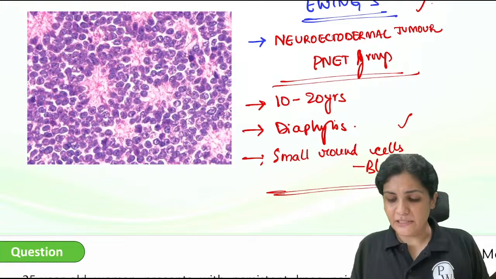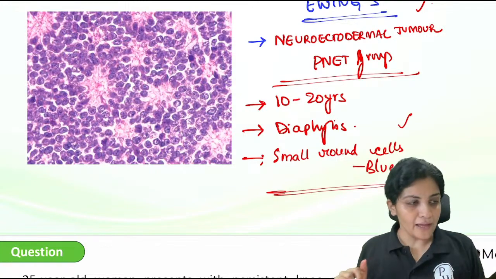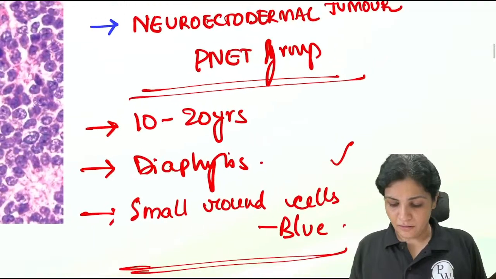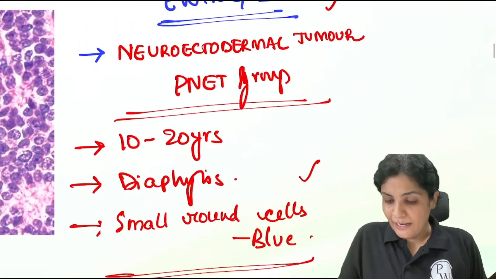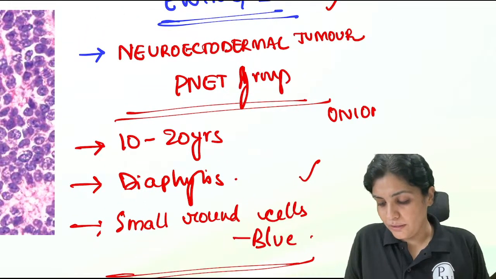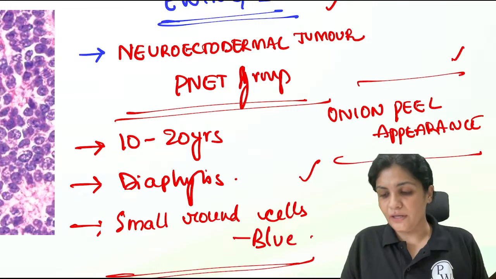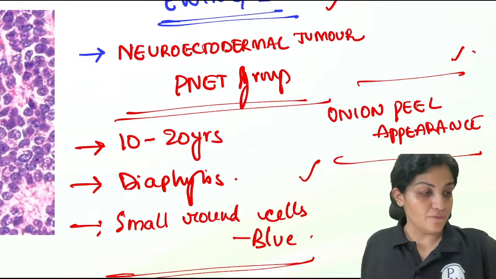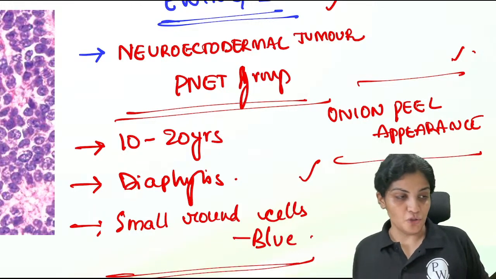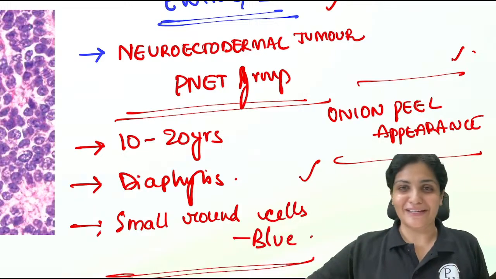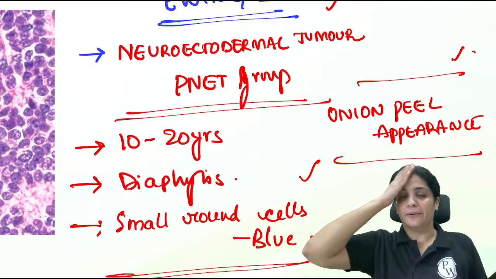So this is about the typical features of the Ewing sarcoma. And most important is your onion peel appearance. Yes, it's the most radiosensitive tumor, right? Yes, you are right. But radiotherapy is not used for it. It has no good prognosis. It's not a very good prognosis.